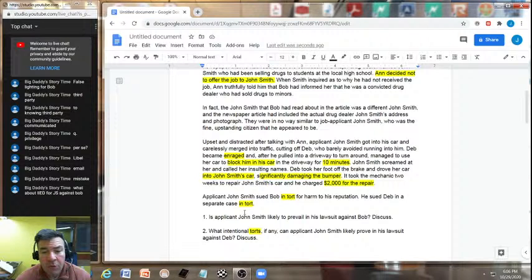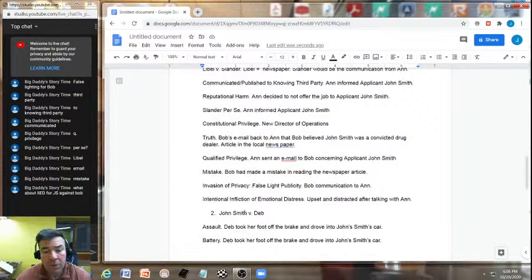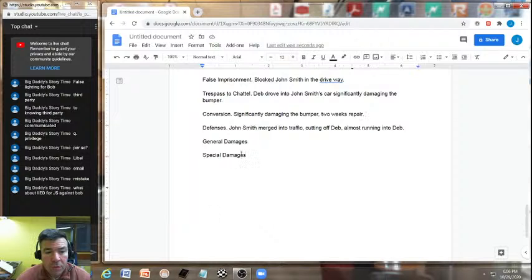Now, the $2,000 for the repair would actually be under special damages, though. $2,000 repair cost.